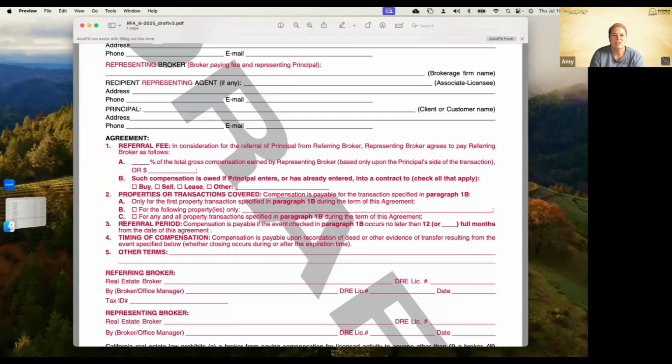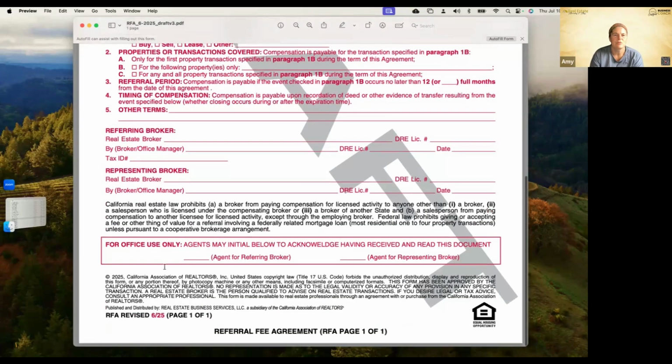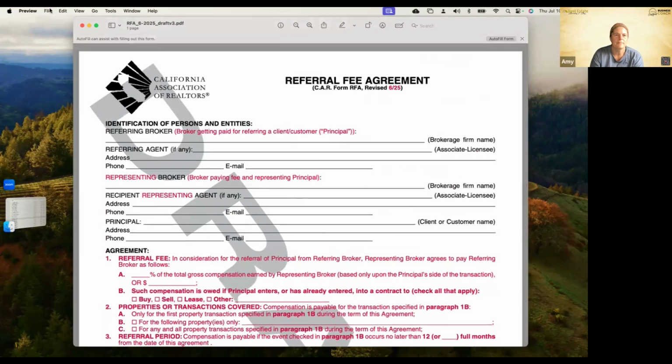Referral period: compensation payable if the event checked in paragraph 1B occurs no later than 12 full months from the date of this agreement. Timing of compensation: it's paid upon recordation of deed or evidence of transfer resulting from the event specified. Other terms, and then everybody signs it there. So those are the changes to the referral form.